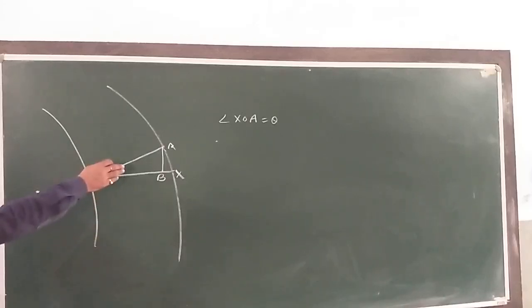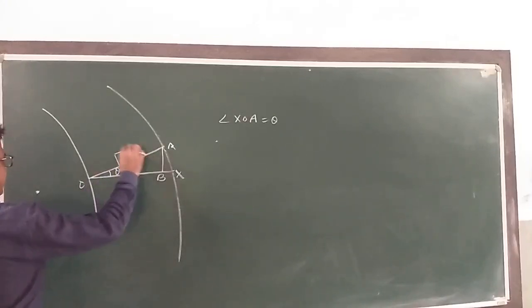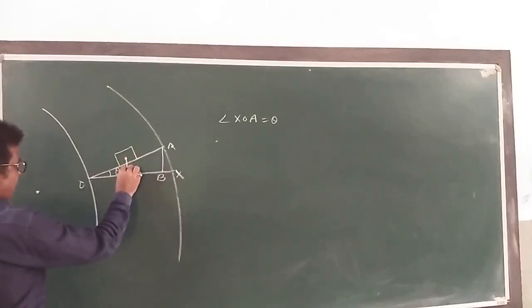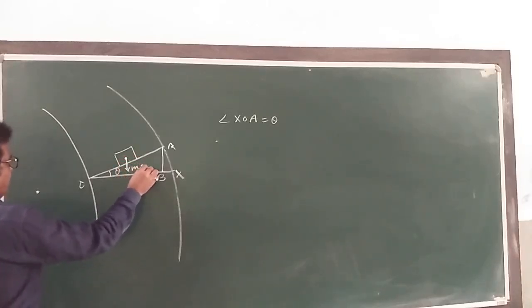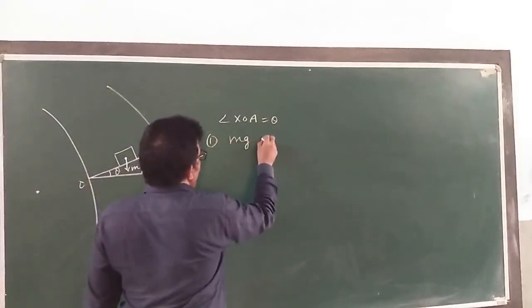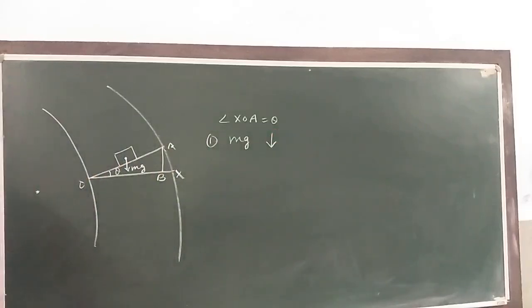Then three forces are acting on this vehicle. Suppose here this is your car. Weight mg of the vehicle acting vertically downwards. Here, weight mg of a car acting vertically downward.